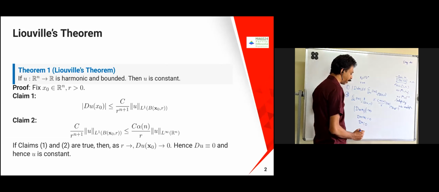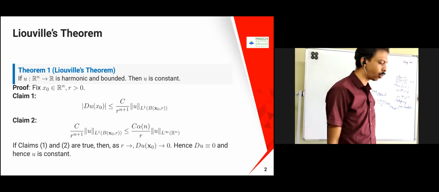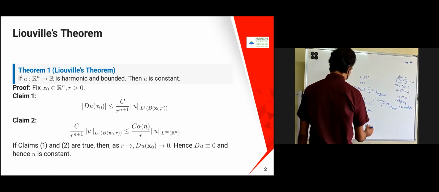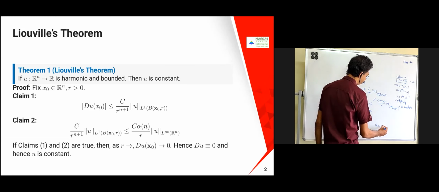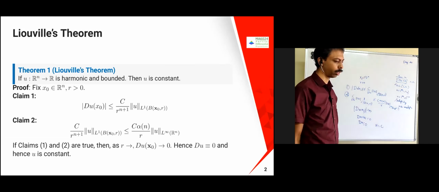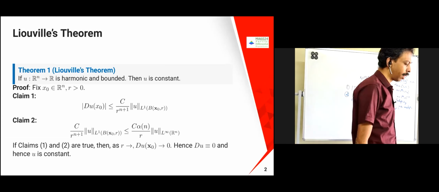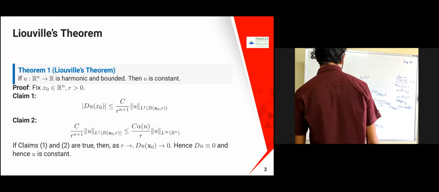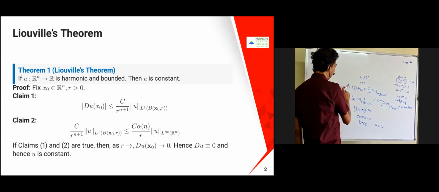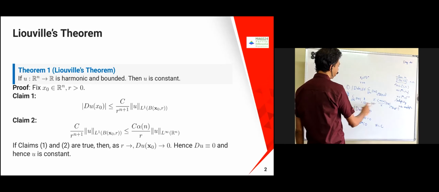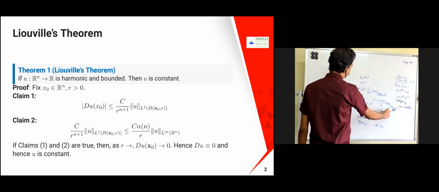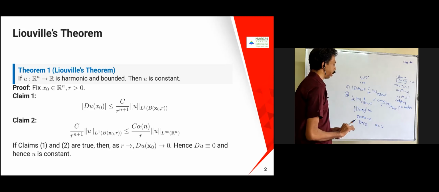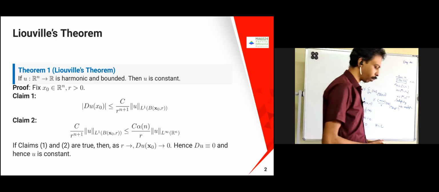If Du is identically 0, U is constant. So what I am left with is to prove 1 and 2. I will prove 1; 2 is straightforward, you can just find the relations between L1 and L infinity.